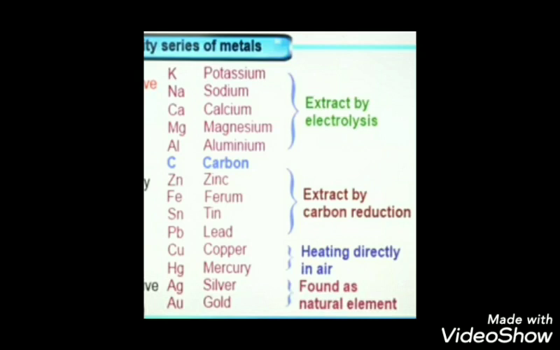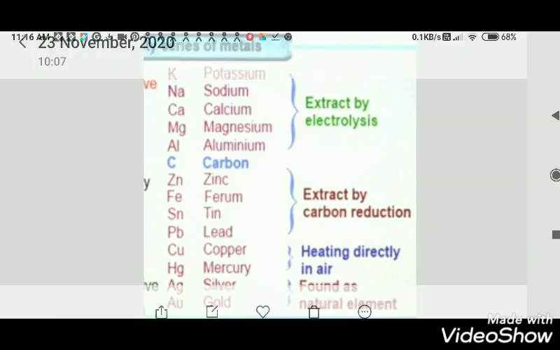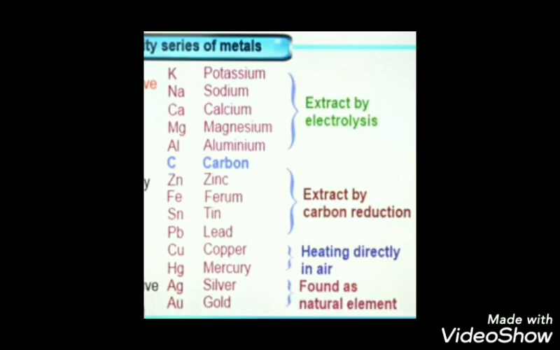One method is not sufficient, or it is not the proper one to follow for all the metals in all the series. So we have to take different methods, different techniques to extract metals of different series.